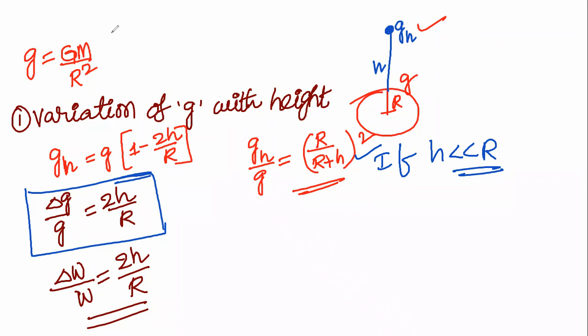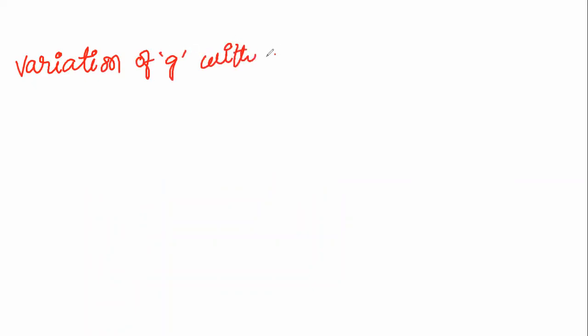Okay, thank you. This delta w divided by w is equal to 2h divided by r. This is the variation of g with height. Then, variation of g with depth.